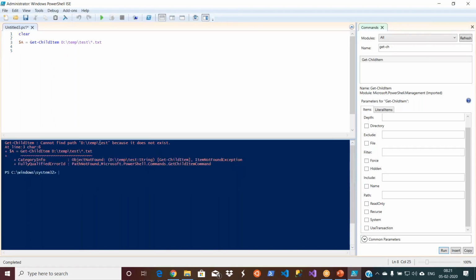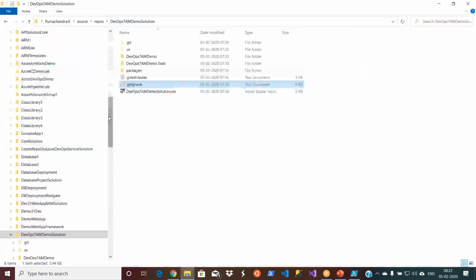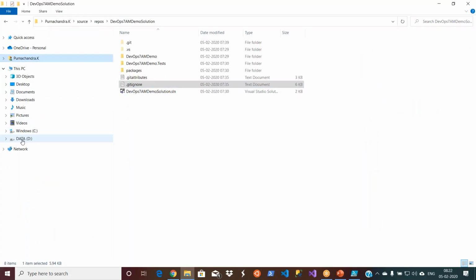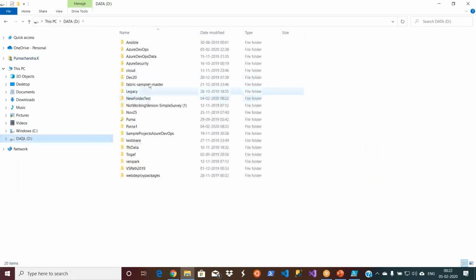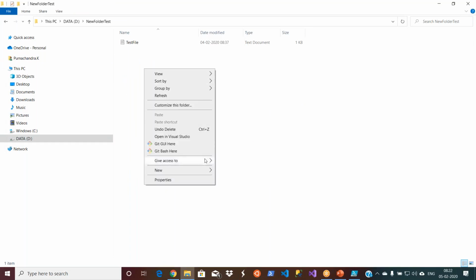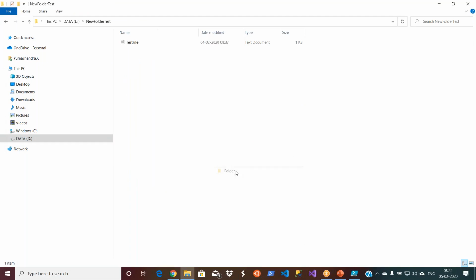Okay. So because it's saying path doesn't exist, but I have a folder called a new folder, right? In my D drive, I don't keep anything on the C drive. Okay, so I have a new folder test under my D drive, and let me create one more folder as well, just for examination. It's a test one. That's it. I'm just keeping it like this. Okay.